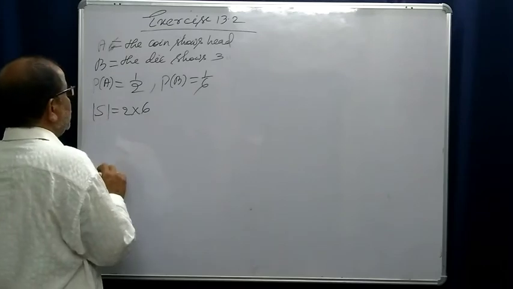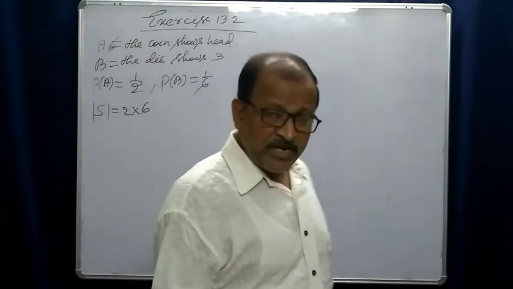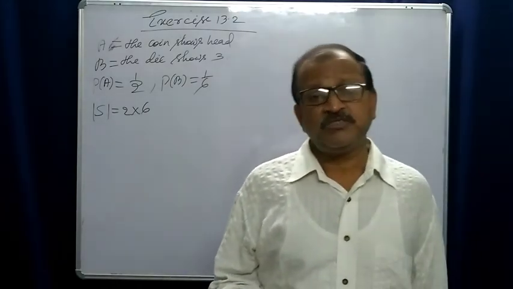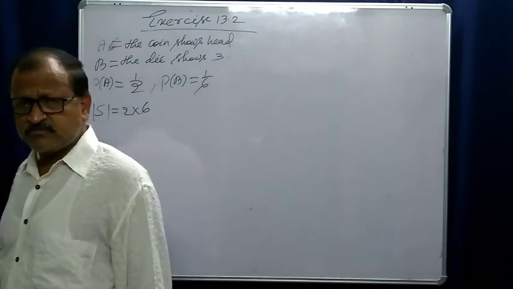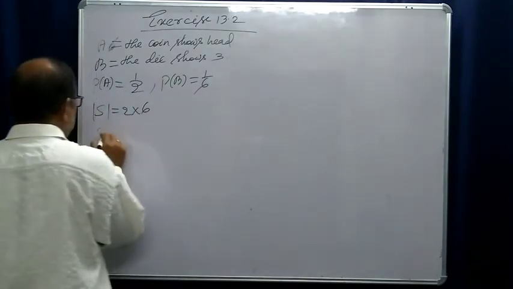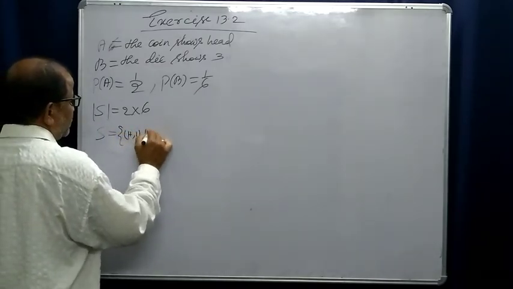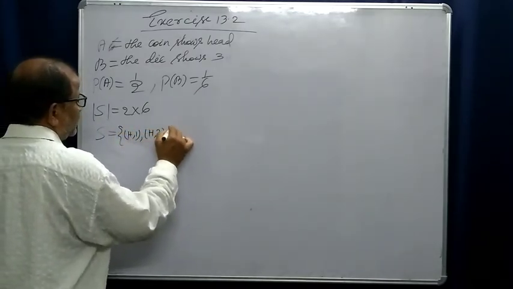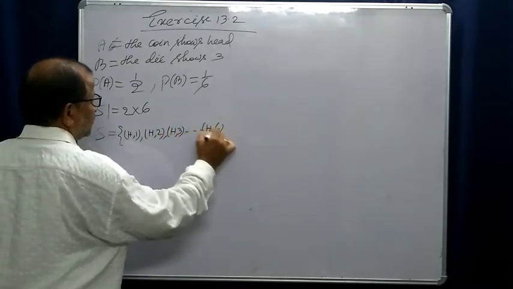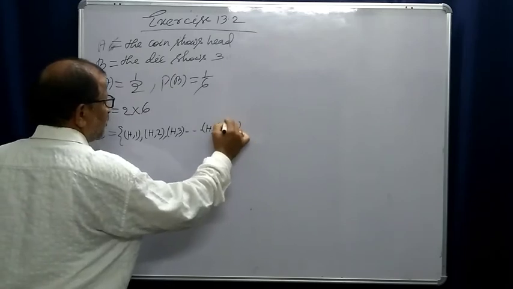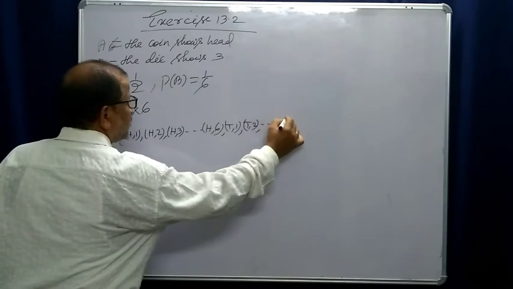Now, the case where the coin shows head and the die shows 3 is only one case. The sample space is head 1, head 2, head 3, up to head 6, and similarly tail 1, tail 2, up to tail 6.